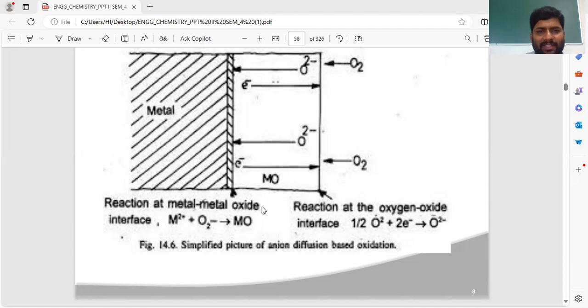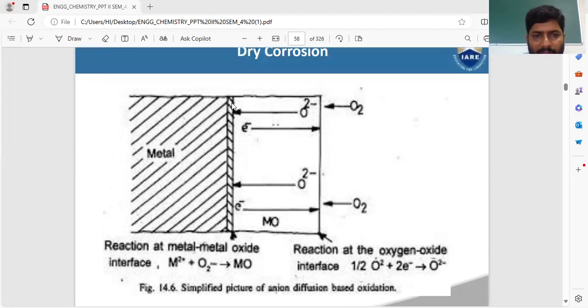MO is nothing but metal oxide. This metal oxide is formed on the metal surface. Do remember, not inside the metal, but on the surface of the metal. This metal oxide is nothing but rust. You will see it in different colors, green, brown, or greenish. This is the metal oxide layer which is formed on the surface of the metal. Do remember, not inside the metal, not outside, beside the metal. So this is metal oxide. This part is called rust.